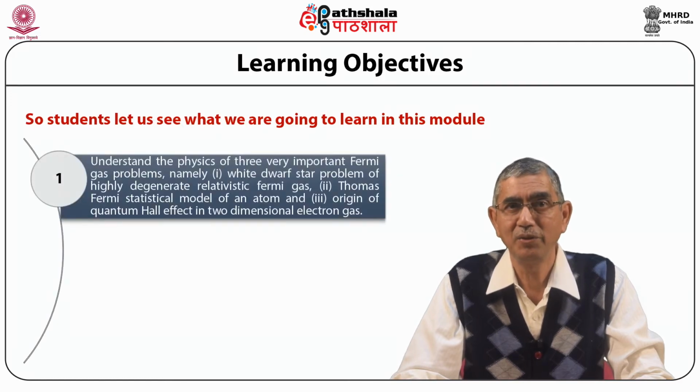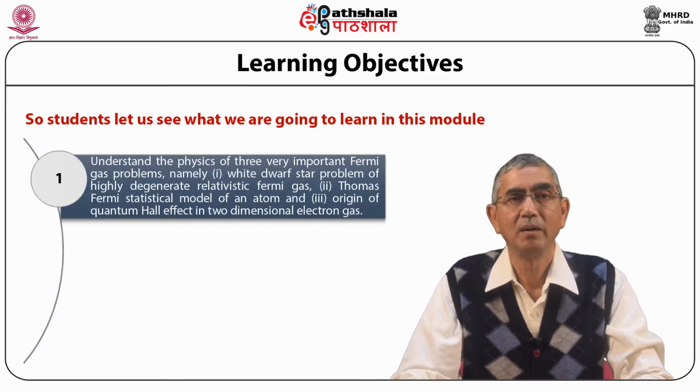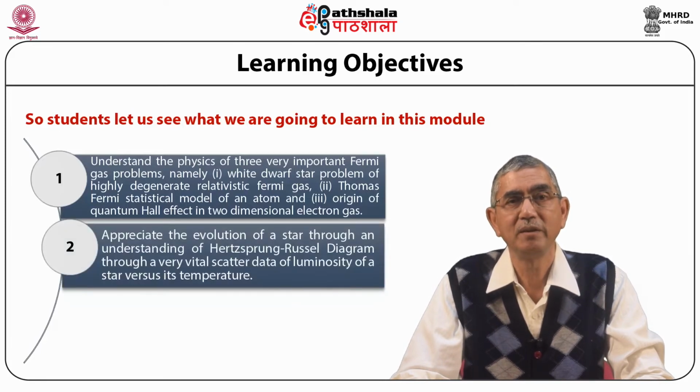We will understand the physics of three very important Fermi gas problems, namely white dwarf star problem of highly degenerate relativistic Fermi gas, Thomas Fermi statistical model of an atom, and origin of quantum Hall effect in two-dimensional electron gas. We will also try to appreciate the evolution of a star through an understanding of Hertzsprung-Russell diagram through a very vital scatter data of luminosity of a star versus its temperature.